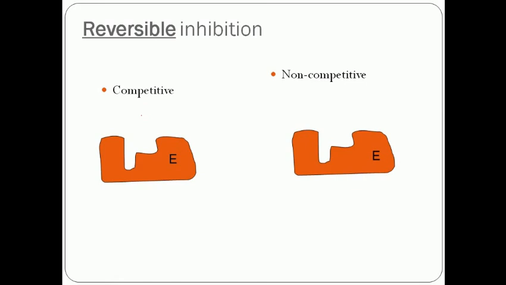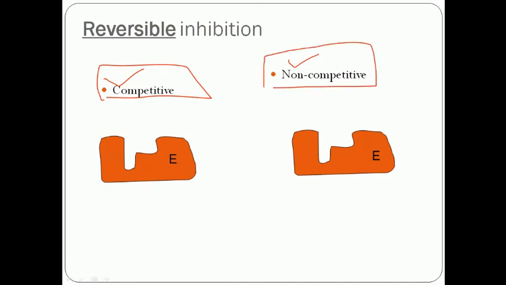Now, reversible inhibition, as I told you, is of two types: competitive and non-competitive. Competitive, obviously, means they compete with the substrate. Non-competitive means they do not compete with the substrate. So these terms, competitive and non-competitive, are on the basis of the inhibitors.